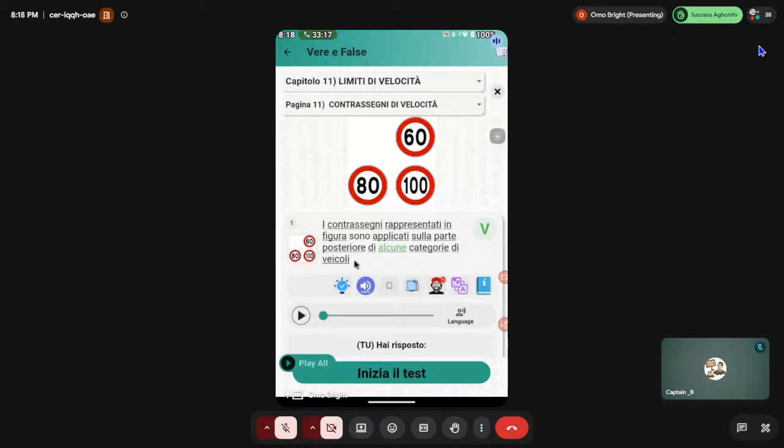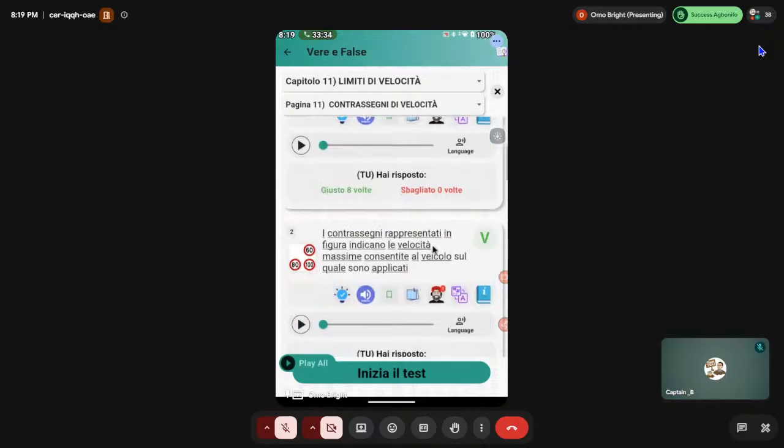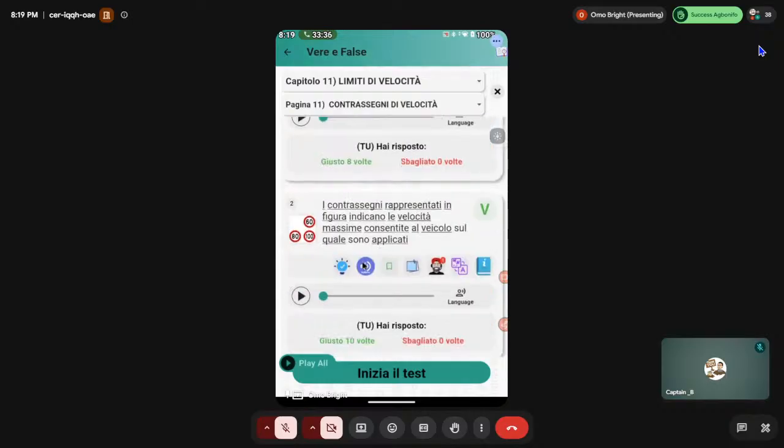So not all vehicles. I've explained this before. All right. Yes, it is true. Alcuni means some category of vehicle. And the answer is vero. All right. Good. Number two.